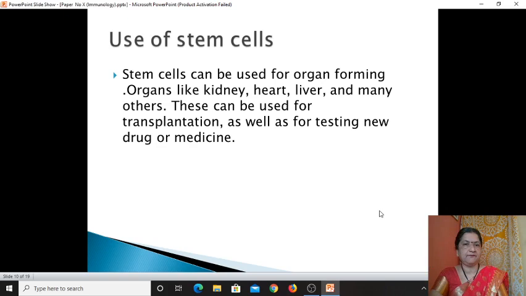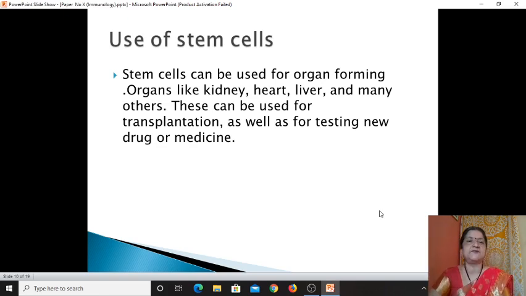Kidneys are not functioning properly, so kidney transplantation is done. The kidney donors donate their kidneys and they are applied to the recipient's body, and that is a kidney transplant. So transplantation means the graft or organs are obtained from one individual and applied to another individual to restore the function, and it is expected that the organ should function very well in that individual. So that is the transplantation process.